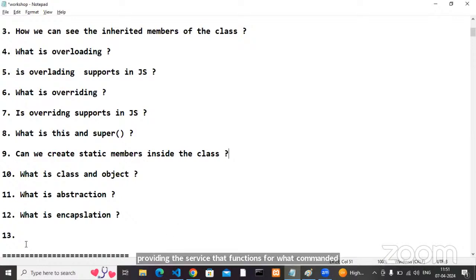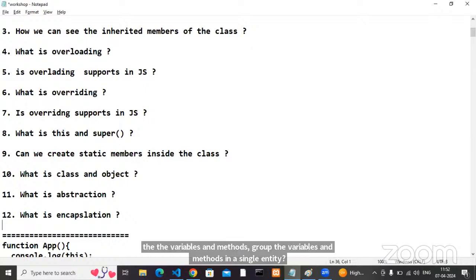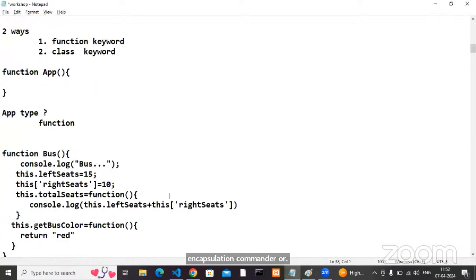What is encapsulation? Okay, multiple variables or methods work for the same cause. Can you keep all this stuff in a single entity? Wrap the variables and methods, group the variables and methods in a single entity. We can say like what? The class. Wherever you see the class, that is encapsulation, correct or not? Okay?